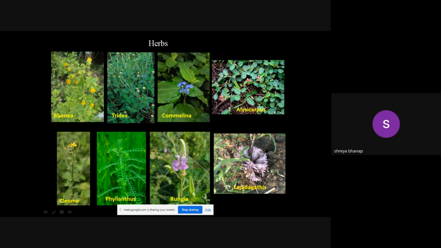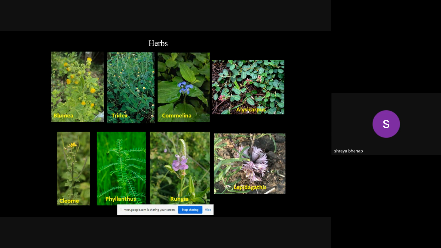One plant which you can observe on the rocky patches of the Ambivli Biodiversity Park is the Lepidagathis. This particular plant grows normally on the rocky patch, the basalt rock patch. And in Ambivli there is a good rocky patch. Within that patch, you will observe the Lepidagathis flowers. In this plant, the flower blooms just near the ground. So showy flowers will be there, a bunch of flowers directly on the rock, and then you will be able to observe the leaves.